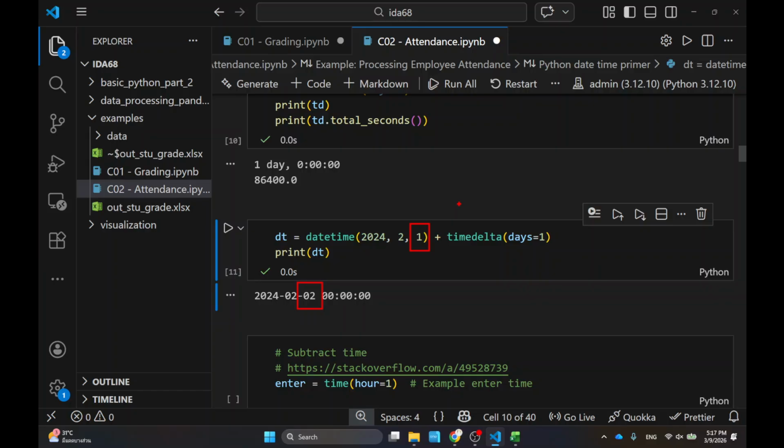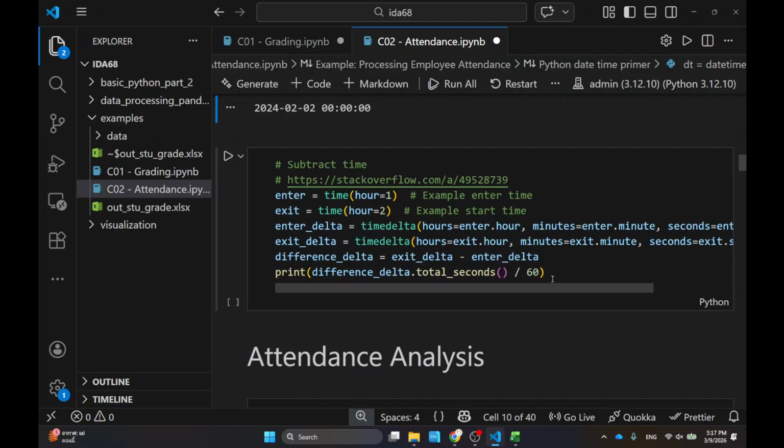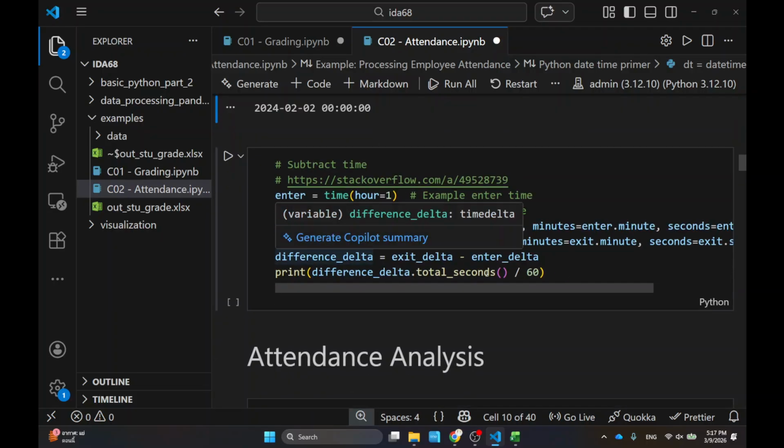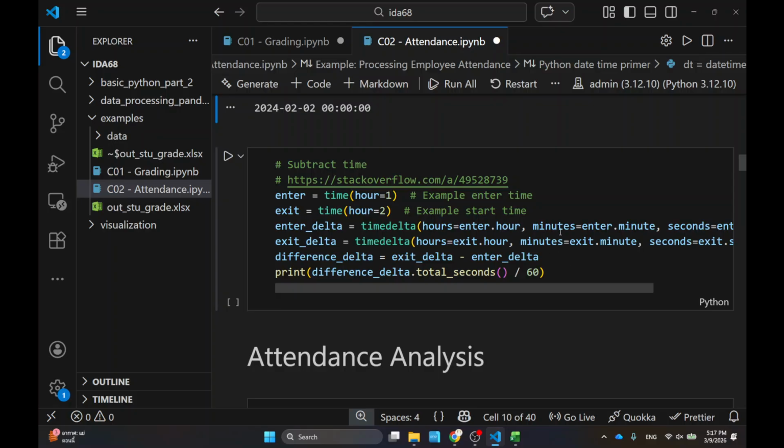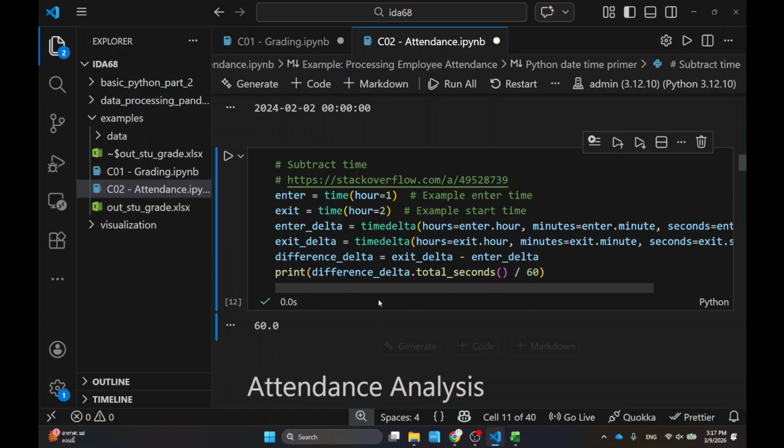So Pandas will have the datetime, and it's called period. It's not called timedelta, it's called the Pandas period. But same concept. Also, I can show you that I can subtract time, because I use this in my code later on, where I have the clock-in and I have the clock-out time. And then I want to have the difference between the clock-in and the clock-out, which is going to be the total seconds.